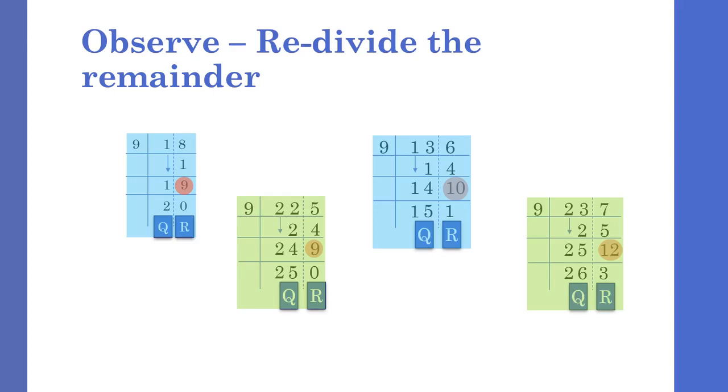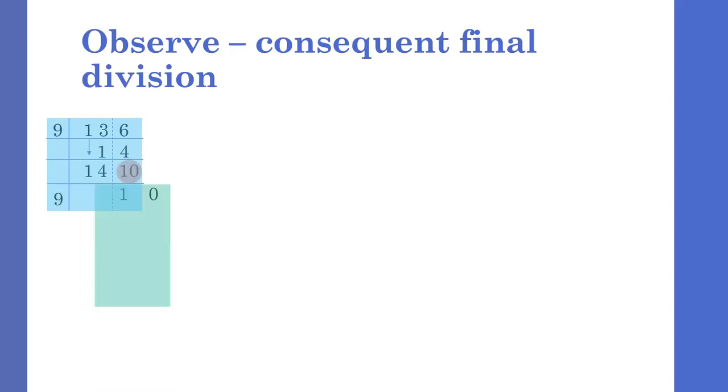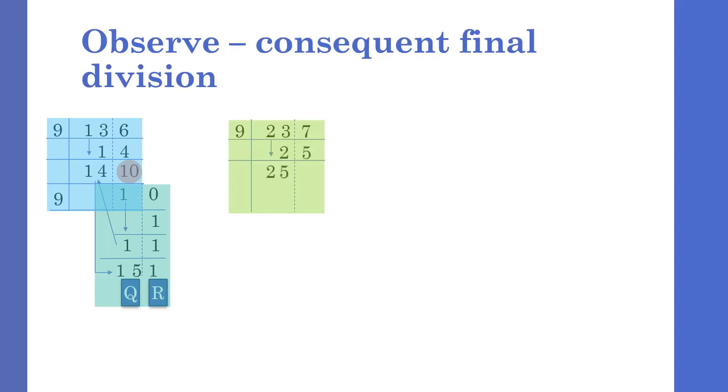So whenever I get a remainder greater than 9, I do this. You can even divide the remainders which are greater than the divisor by consequent final division using the same method as we did previously. And you get the answers correctly.